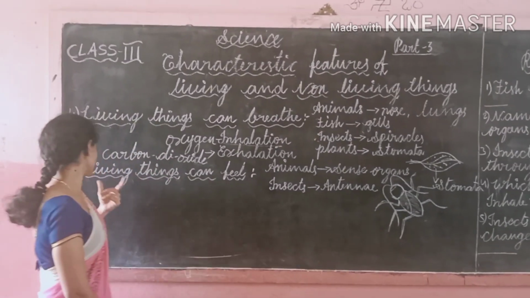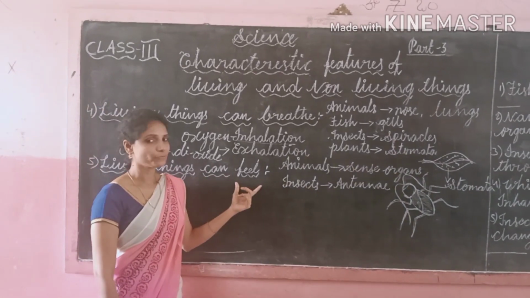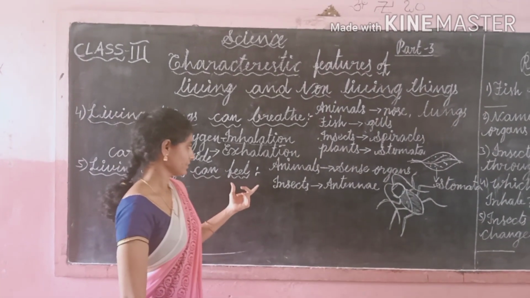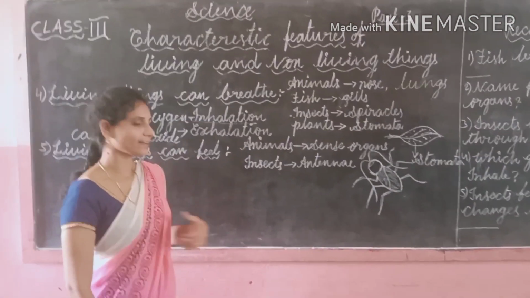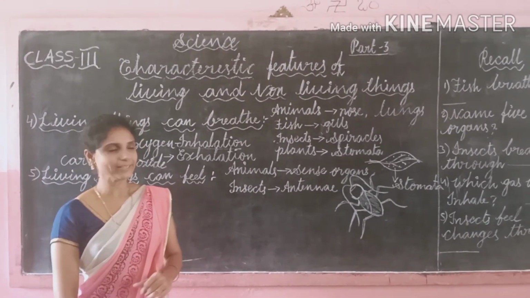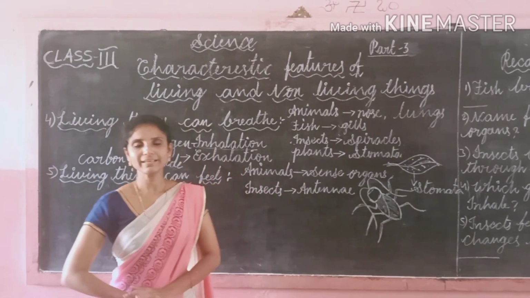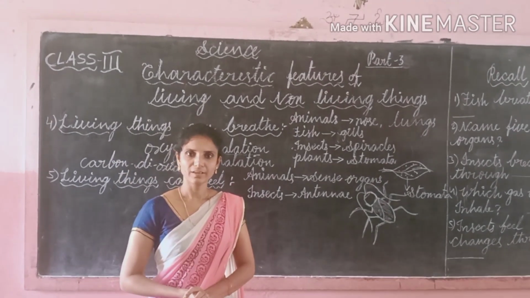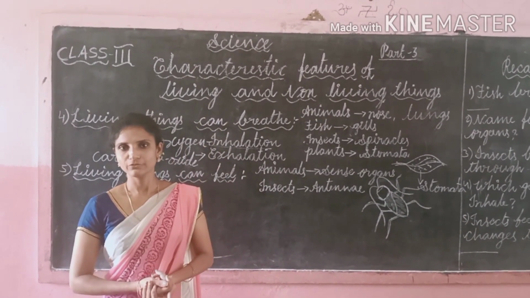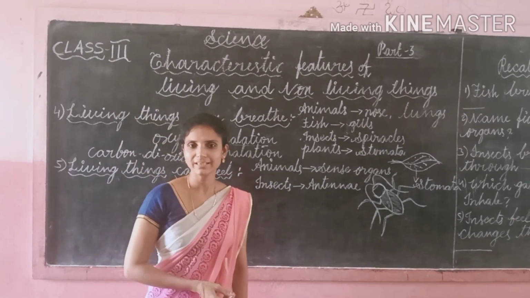And the fifth feature is that living things can feel. All living things can feel and show reactions according to their climatic conditions. Here, animals feel the changes through sense organs. What are the sense organs? We know our body parts are called organs. Our hand is one organ, our leg is one organ.